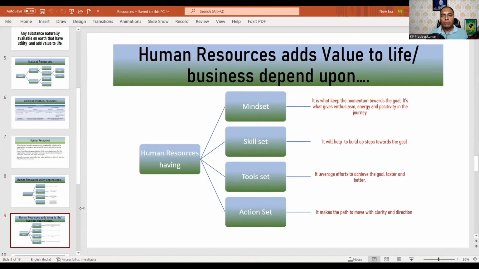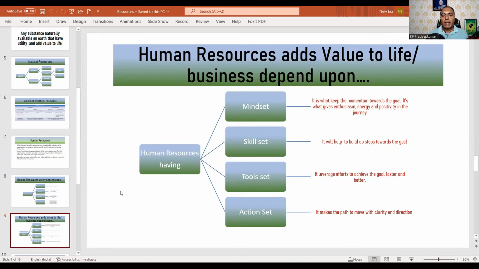So human resource adds value to life or business depending on it. Everybody has those kinds of data, information, knowledge, or willpower, but it can add value only if it has the right kind of mindset. That is what keeps the momentum towards the goal. It's what gives enthusiasm. Mindset is what gives the energy and positivity in the journey.